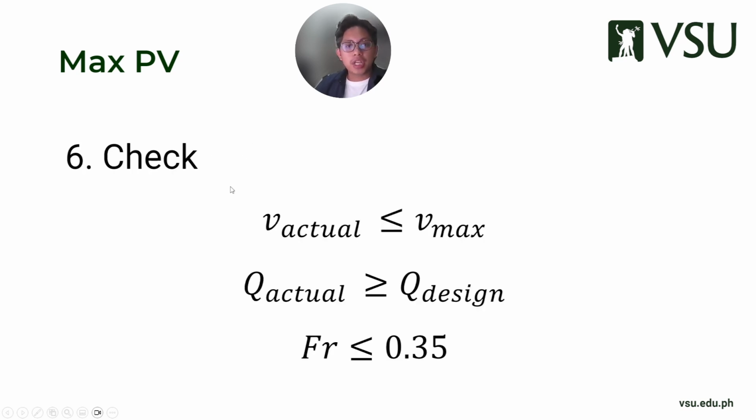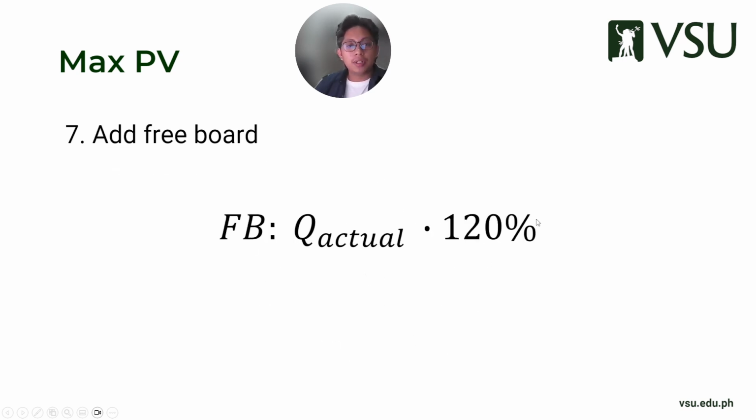Then you do your check. Your V actual should be less than or equal to V max, because if your actual velocity is higher than V max, then you have to redesign. But your Q actual can be higher or equal to your design. And lastly, your general consensus: FR is less than or equal to 0.35. Then after you've done your check, you add your freeboard from your Q actual.